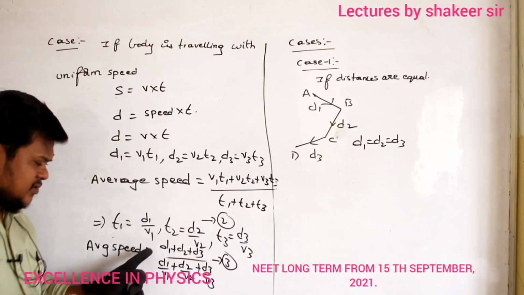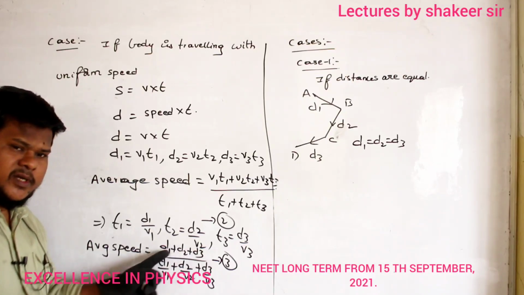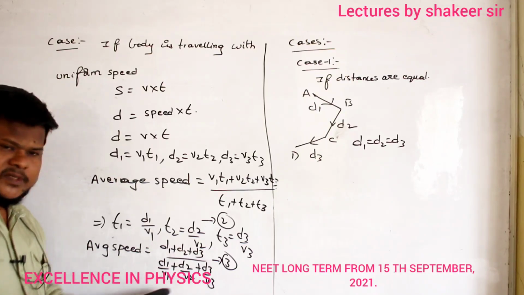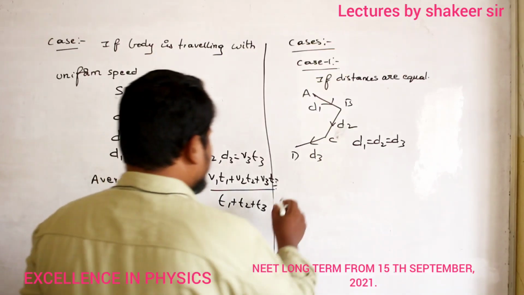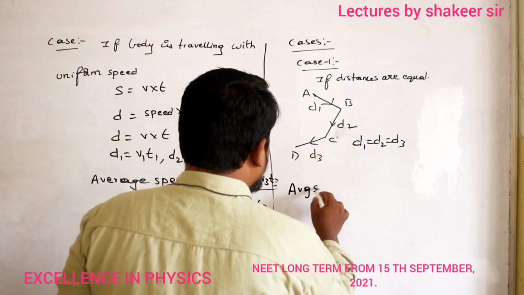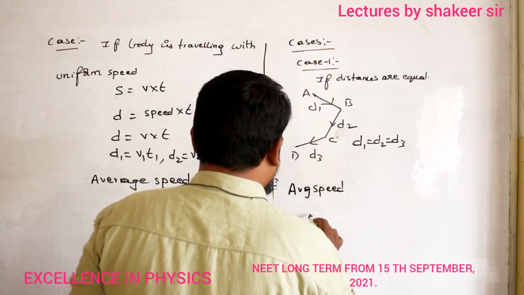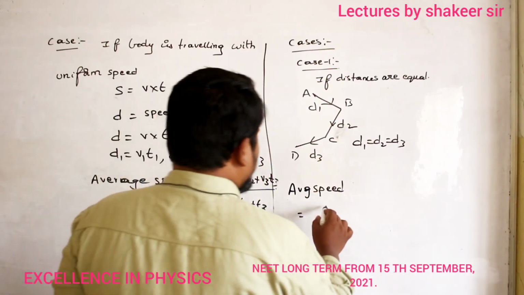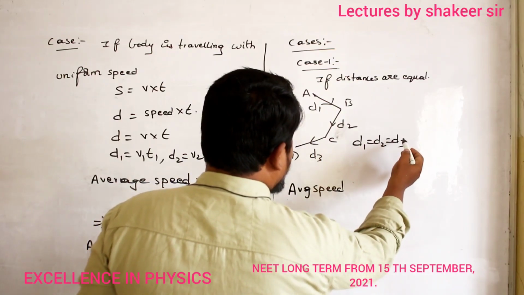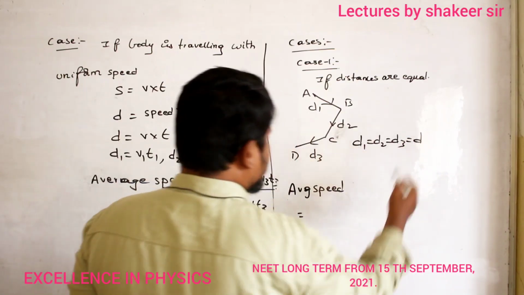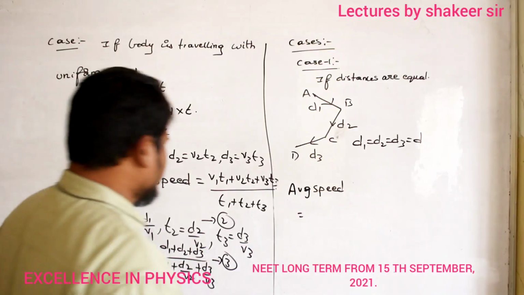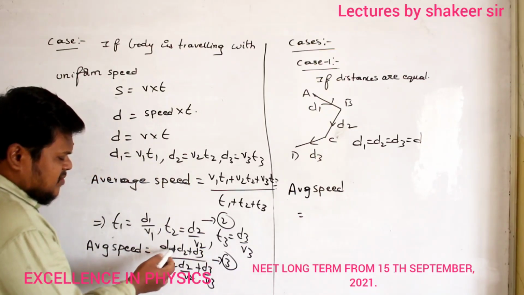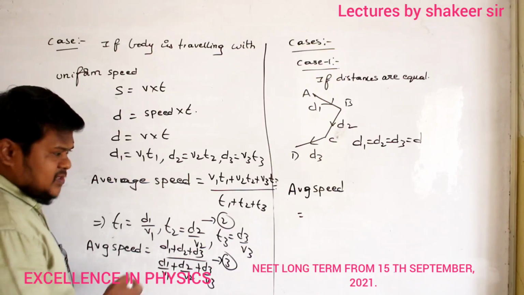Here distances are present in the numerator and also in the denominator. So therefore average speed is equal to, D1, D2, D3 are equal and I can call every distance D. So here D plus D plus D, 3D.